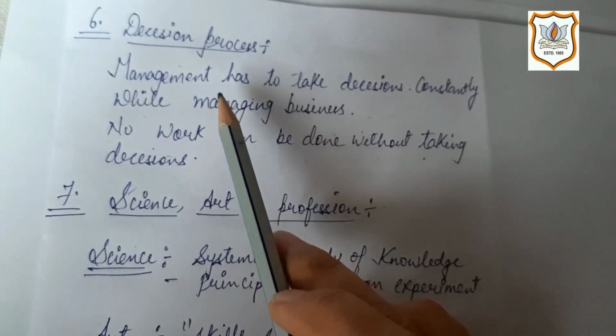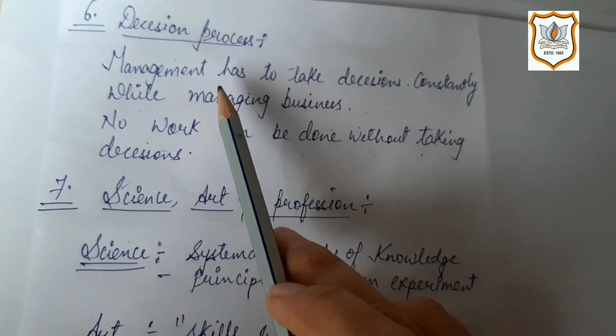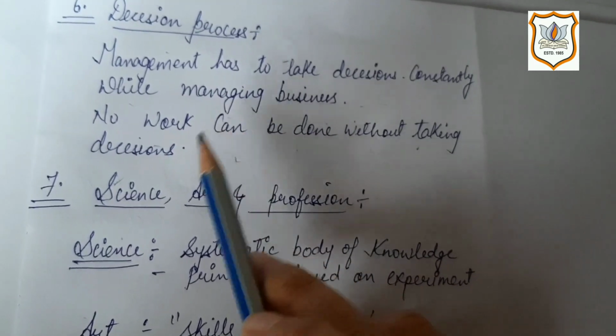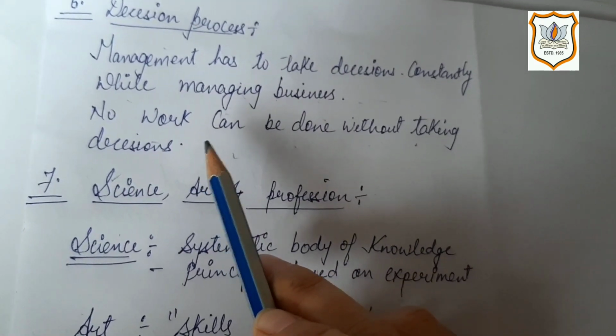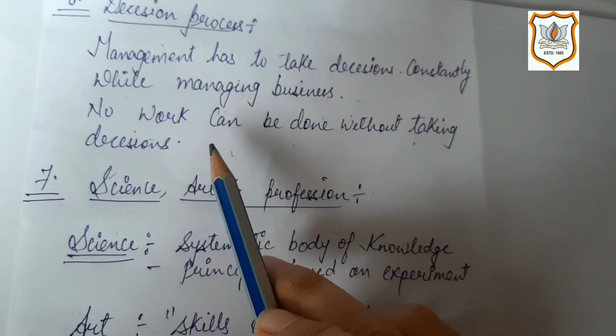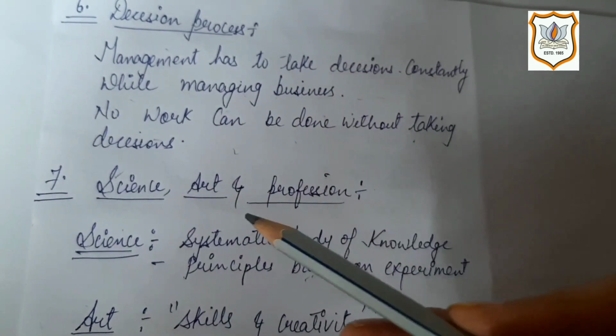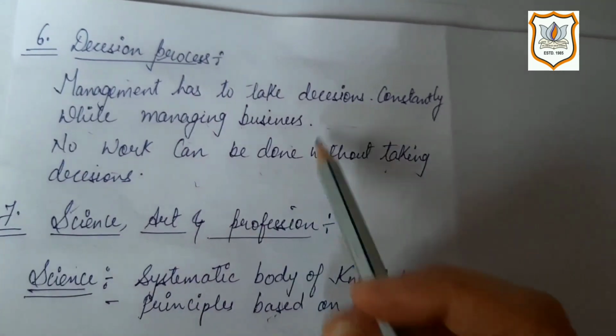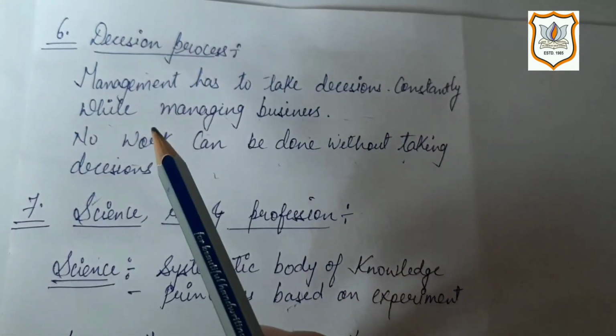The manager is the one to decide, and so managers are called decision makers. Any one alternative is to be selected by the manager and then implemented. So every time, management has to take decisions to achieve its goals continuously. So management is a decision process.